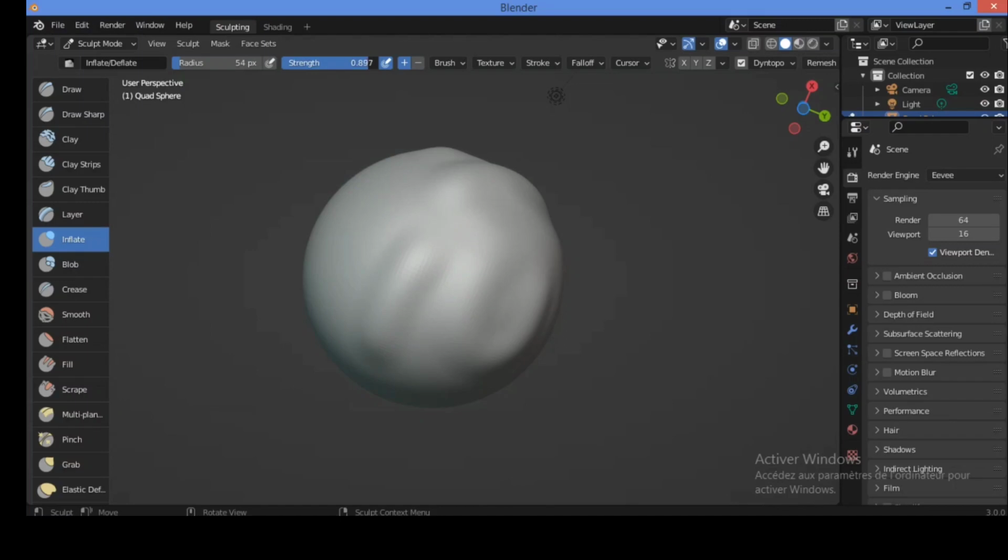Let's increase also the strength, and that depends on your workflow. For example, like this. That means you can push out the surface to be perpendicular to the normals of this quad sphere. Also to displace the mesh in direction of the vertex normals, and that is very clear.